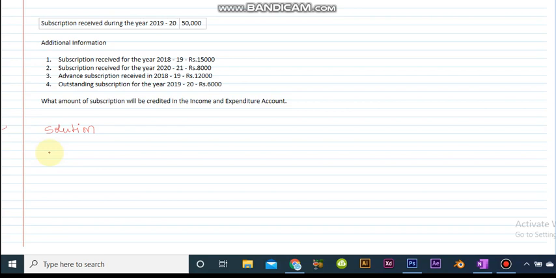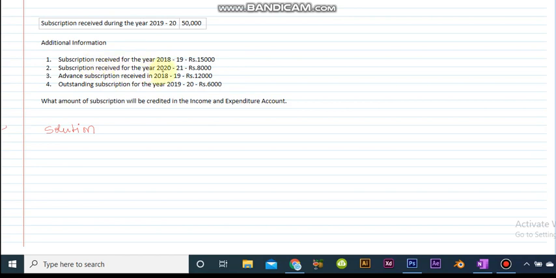Let us see the question given here. Subscription received during the year 2019-20 is rupees 50,000. Subscription received for the year 2018-19 is of rupees 15,000. That means as per the additional information, in 50,000, this 15,000 is included for the previous year. It means previous year this amount was not received.